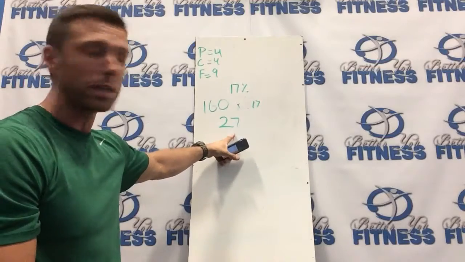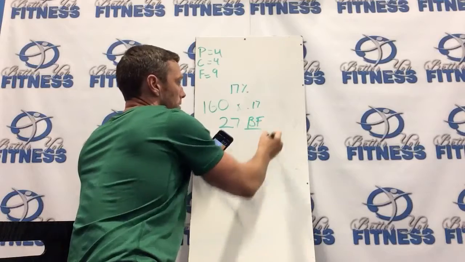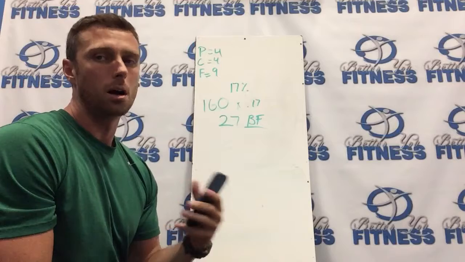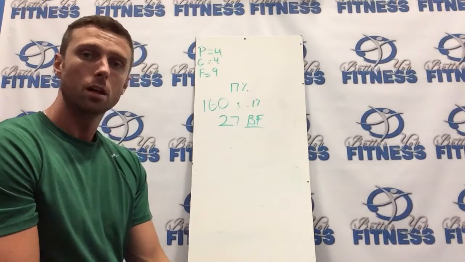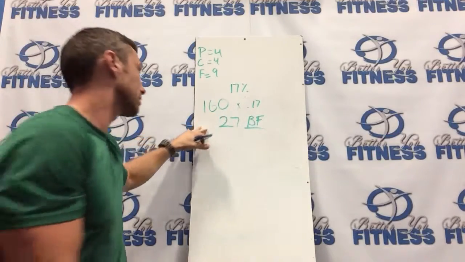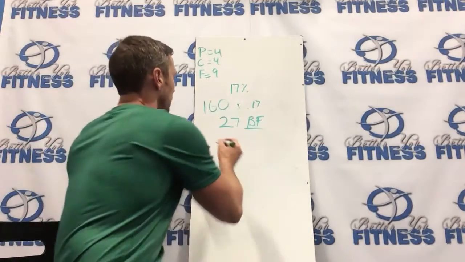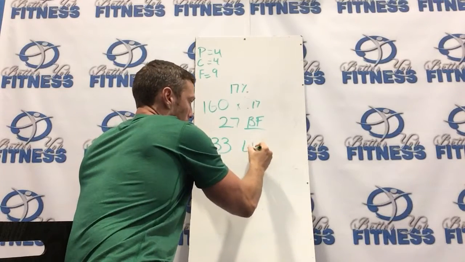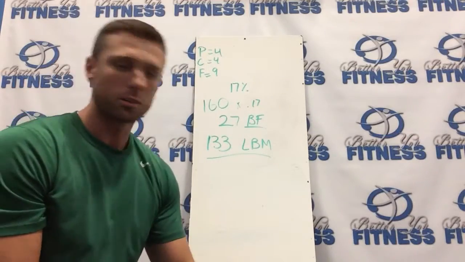Now this is 27 pounds of body fat. That's the actual amount of pounds of body fat that the body's holding, and everything else outside of that is water, lean tissue, bones, things of that nature. It's what we call our lean body mass. So our actual weight minus our body fat gives us our lean body mass. We take that 160, minus the 27, and that gives us 133 pounds of lean body mass. So that's the number we need to determine our calorie intake.